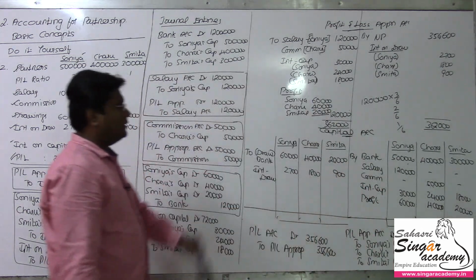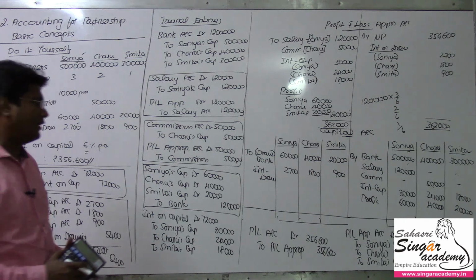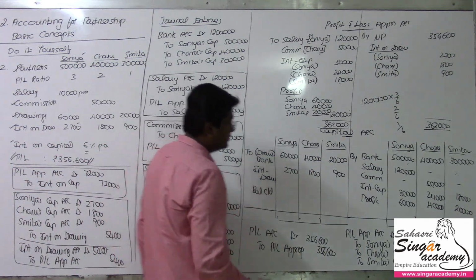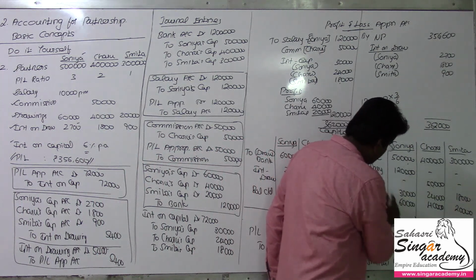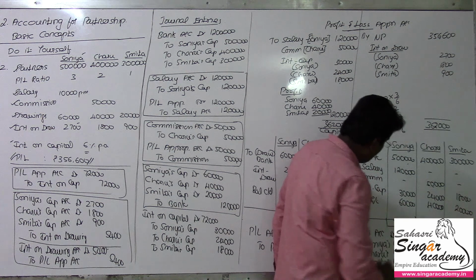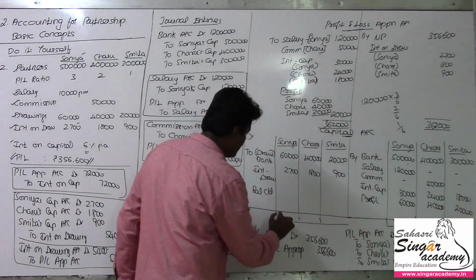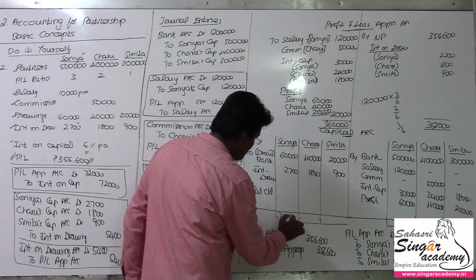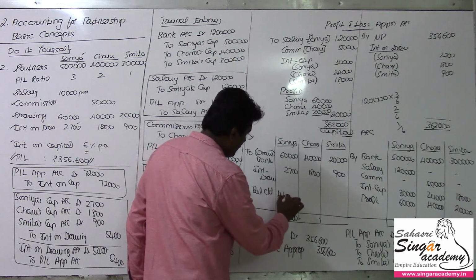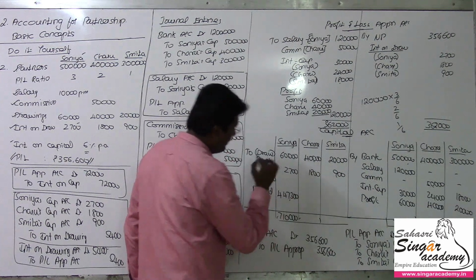Now I am going to tally the final capital accounts and find out the balance carried down, transferable to the balance sheet. So 7,10,000 rupees. 6,47,300 is the final value.